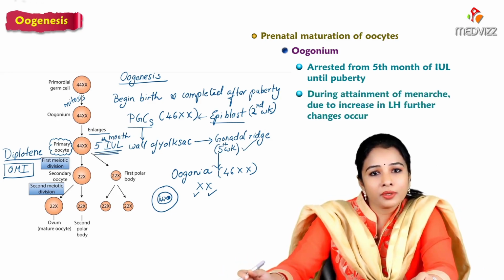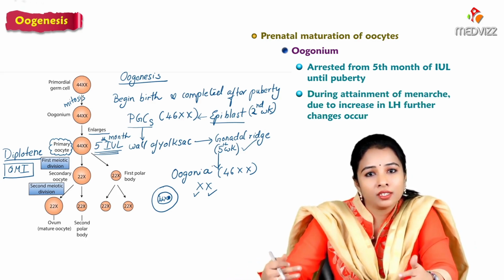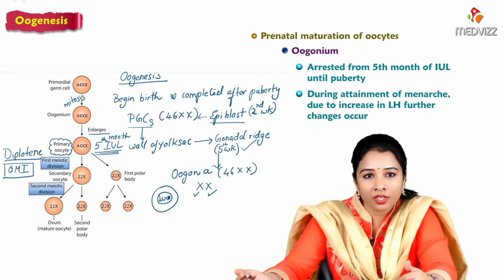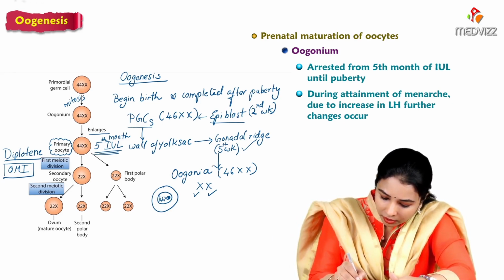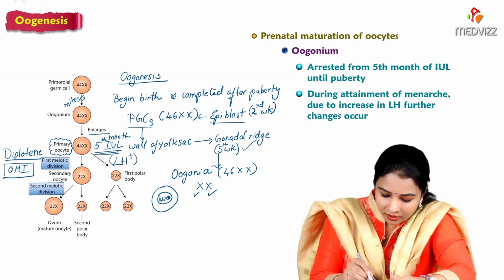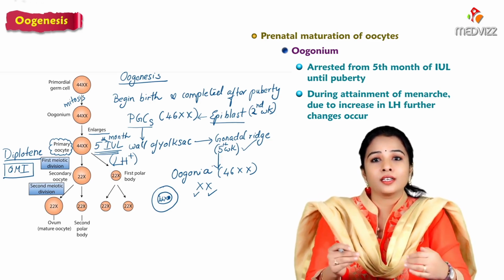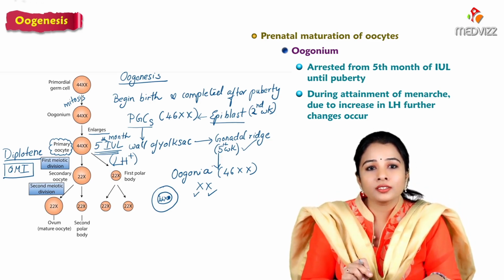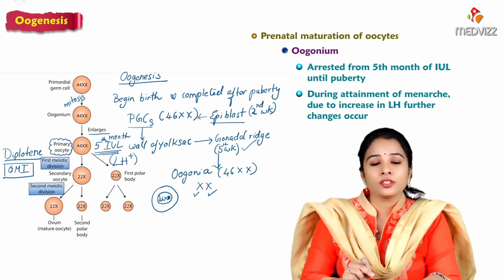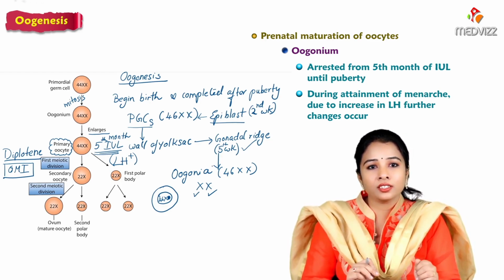And during attainment of menarche, there is an increase in LH hormone, so an LH surge will be there during adolescence. Because of the LH surge, what happens? The primary oocytes complete their first meiotic division to form a secondary oocyte. Okay, so further changes occur.